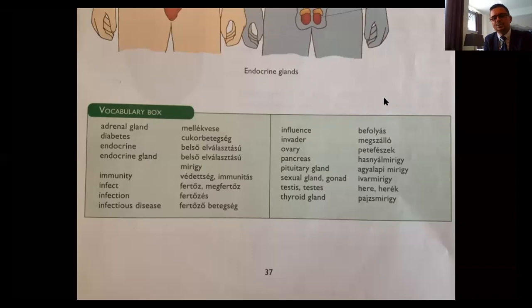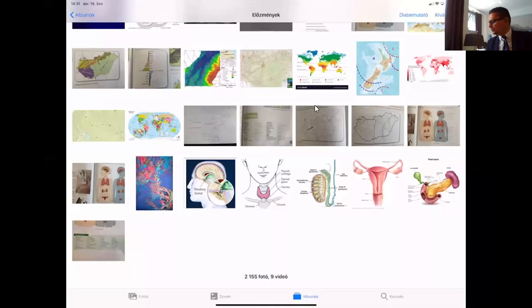Infectious disease, fertőző betegség. Influence, befolyás. Invader, megszálló. Ovary, petefészek. Pancreas, hasnyálmirigy. Pituitary gland, agyalapi mirigy. Sexual gland, gonad, ivarmirigy. Testis, testes, herék. Thyroid gland, pajzsmirigy.